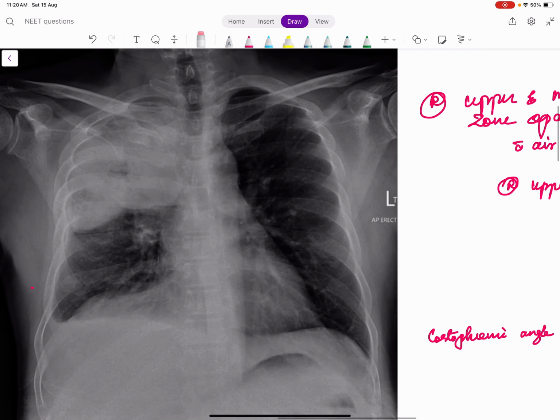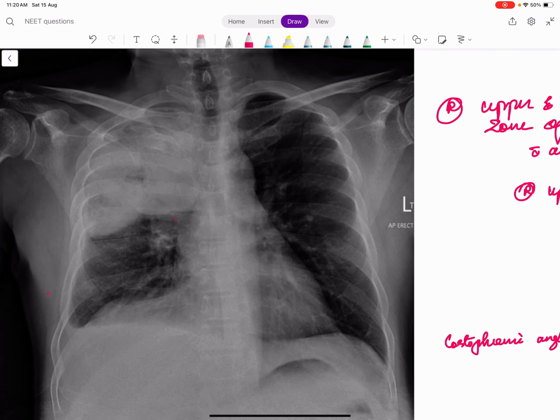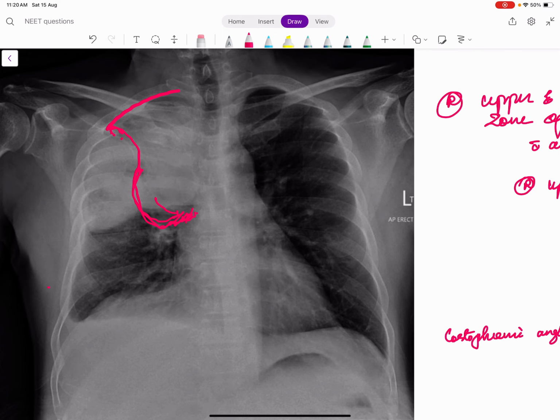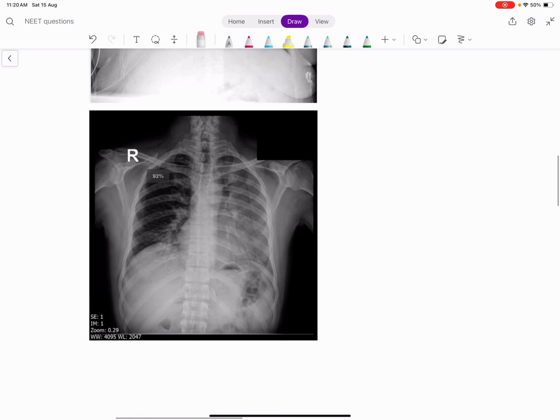And then what else can we have here? Suppose in an image, I don't have that image, there is a right upper lobe collapse with a mass in the middle lobe. So there is a mass in the mid zone which is obliterating the heart, plus there is a right upper lobe collapse. It will come like this, the S sign. That's called the Golden S sign. Golden S sign means there is a middle lobe tumor causing an upper lobe collapse. Okay, so this collapse consolidation is very, very important.